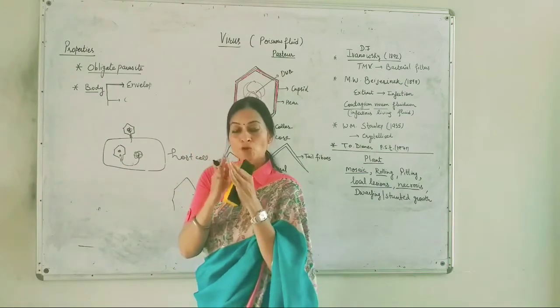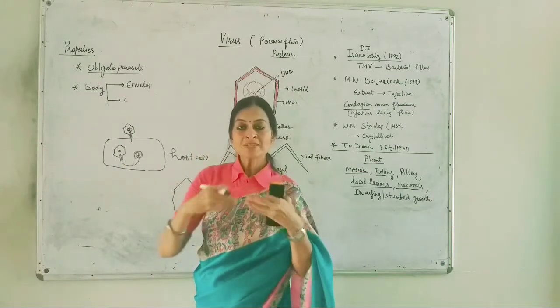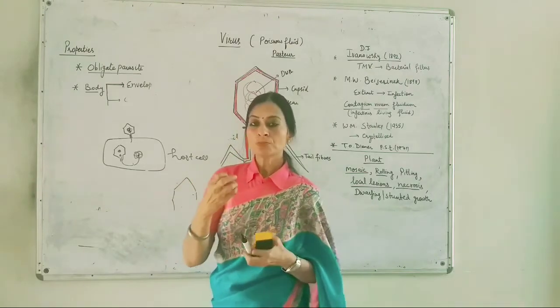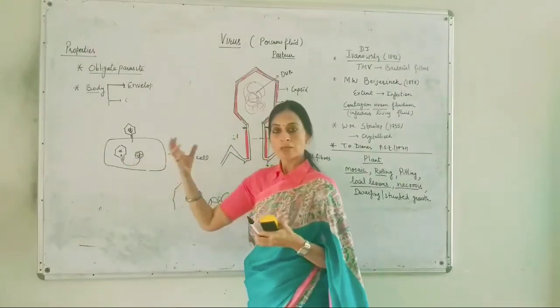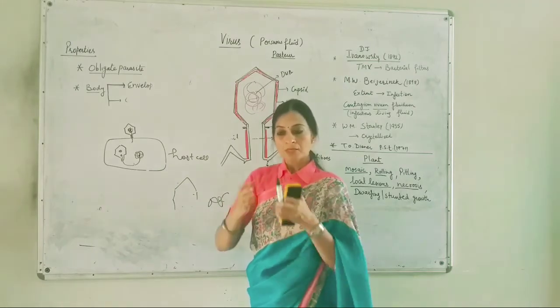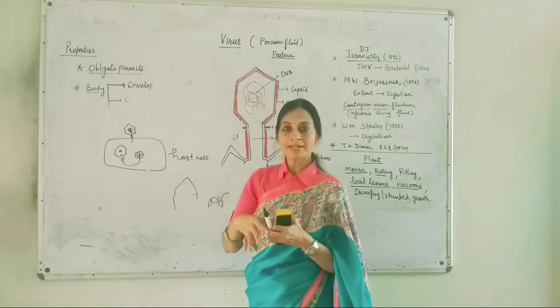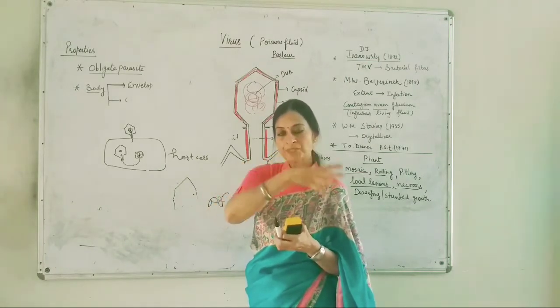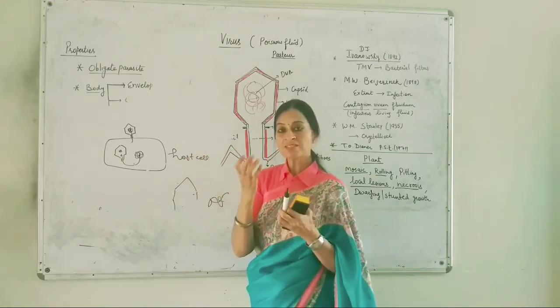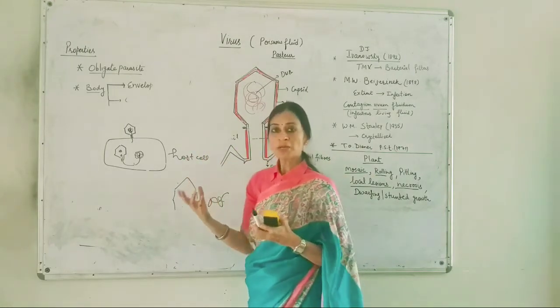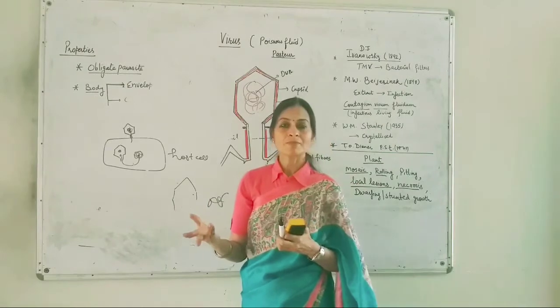They are formed separately. The complete structure is not formed at the same time. The capsid and the genetic material are assembled later. So this is not a true type of reproduction.